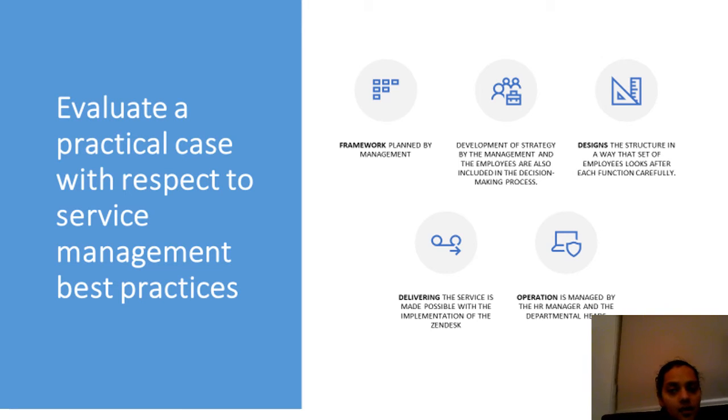This means that the employees are provided with proper training, and that training gives them the decision making capability for their future goals. Next is that it designs the structure in a way that a set of employees looks after each function carefully. It shows that software training regarding Zendesk is given to the employees, and through that they can learn how to operate the system properly.